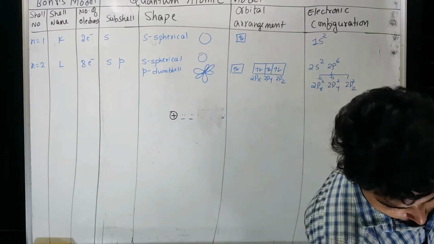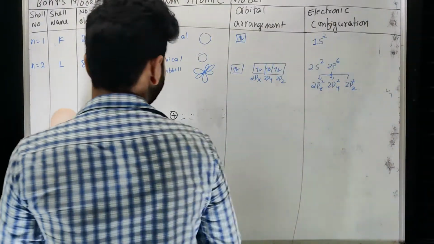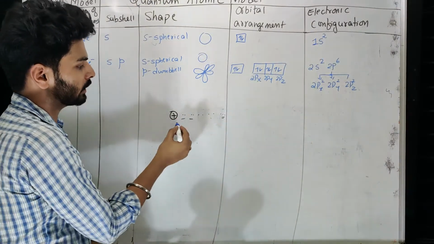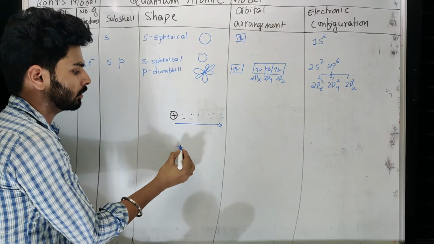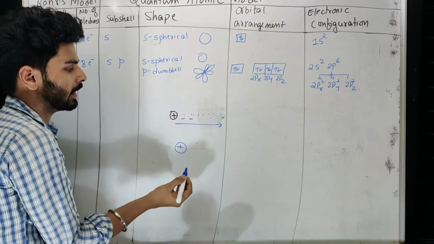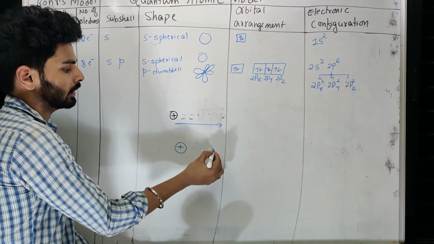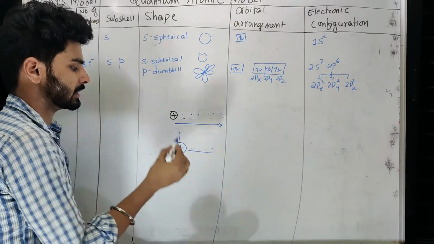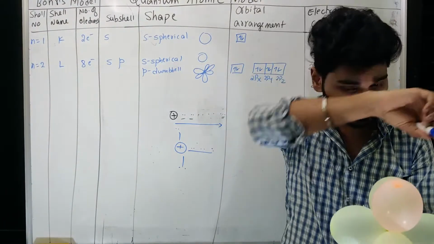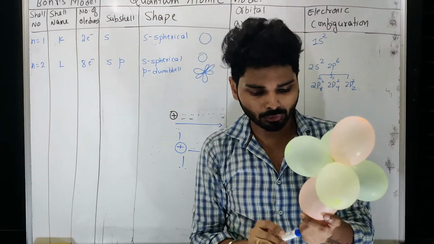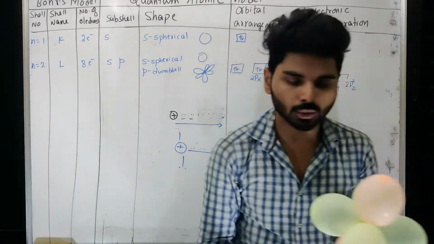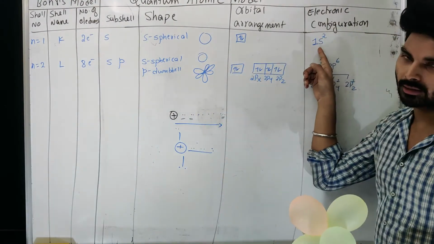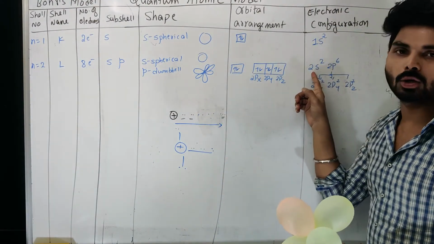So if you fill 6 electrons like this, they are going far away. Instead of that, you can fill electrons in 3 different axes, so that their distance is equal. Now remember how to fill electrons here. As I told you, once the 1s electron got filled, then the 2s electron got filled.